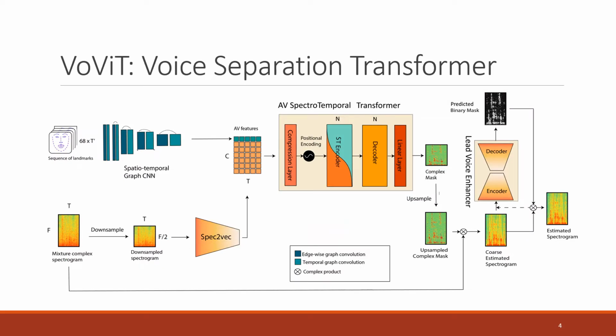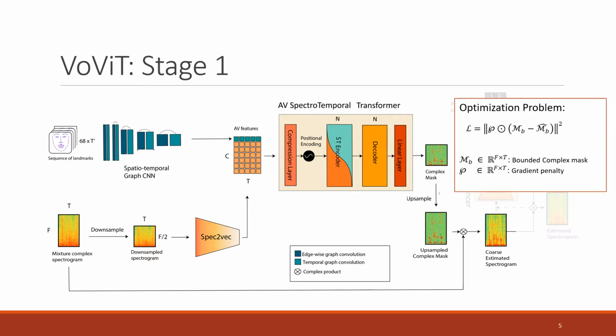The most common approach to address source separation problem is to estimate a mask such that, once multiplied to the spectrogram of the mixture, returns the isolated voice. To solve the problem, we designed VoViT. VoViT is a multimodal deep neural network which operates in 2 stages.